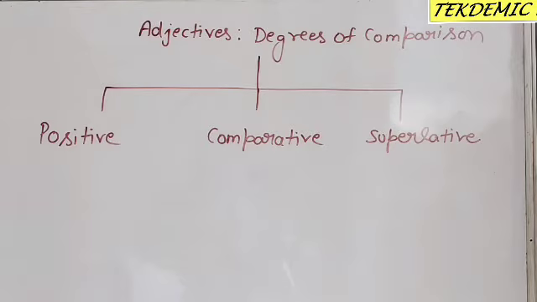There are three forms of adjectives: positive, comparative, and superlative. So these are three degrees of comparison. Number one is positive, number two is comparative, and number three is superlative. We will discuss when we use positive, comparative and superlative in this topic.